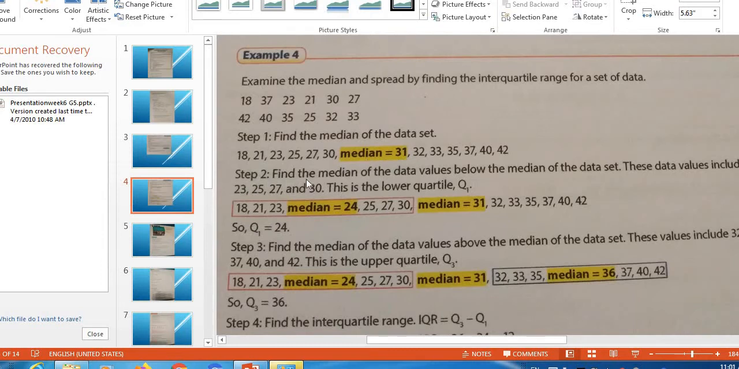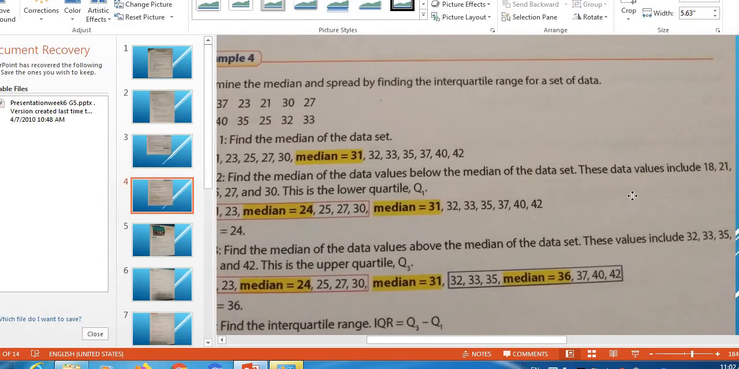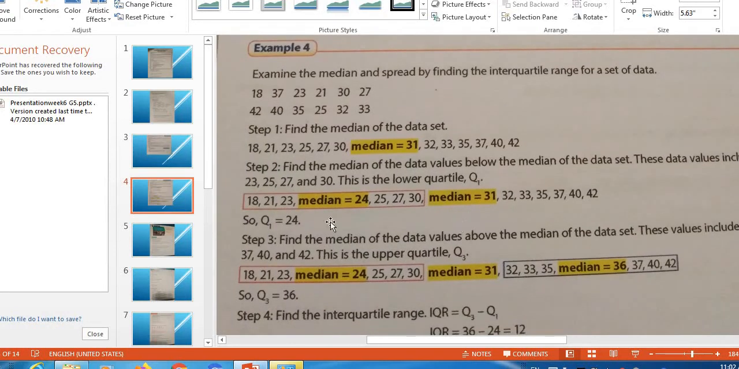Step 2, find the median of the data values below the median of the data set. Now the values below, below Q1. These data values include 18, 21, 23, 25, 27, and 30.